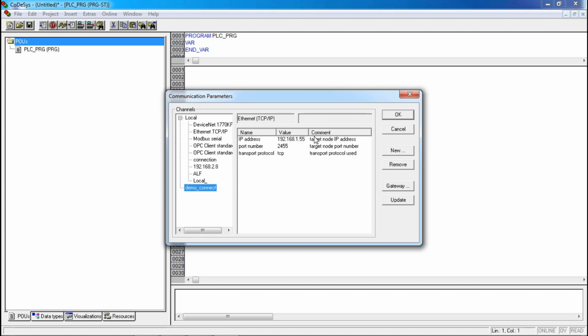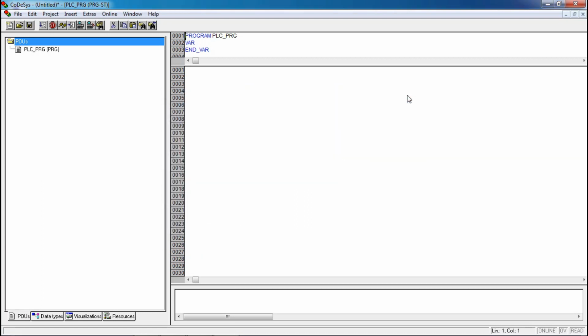The communication channel will be ready for you. Otherwise, you can take any communication address which was created earlier, and just make sure that the IP address of the controller matches. That's the only thing. Right now we don't have any hardware. Just see how to write the logic in structured text.